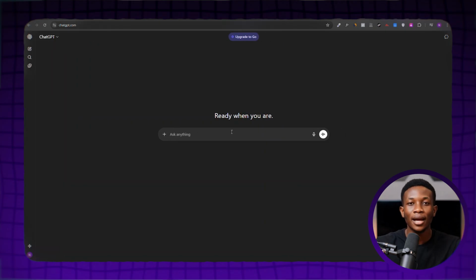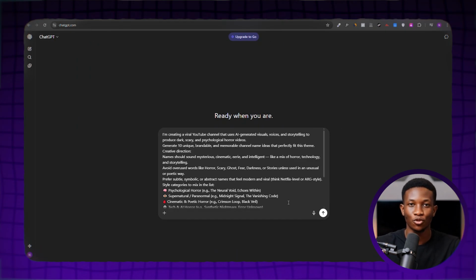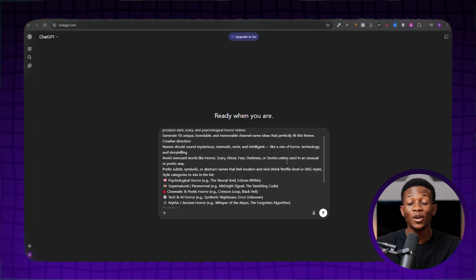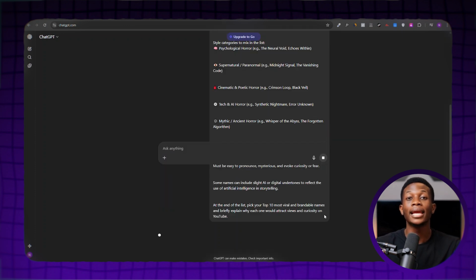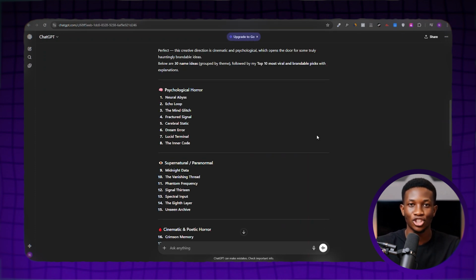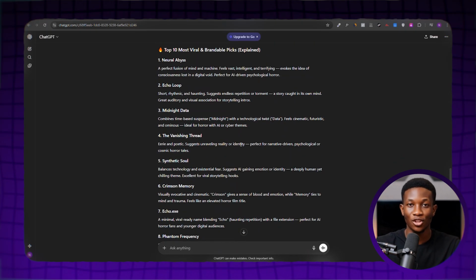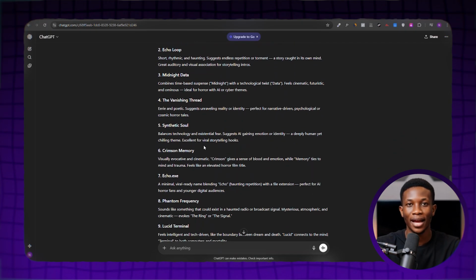In the text box, paste the prompt you just copied from the Google Doc so ChatGPT can generate a list of channel name ideas for you. Then click the Generate button. Once ChatGPT has finished generating the ideas, scroll down and choose the channel name you like best.